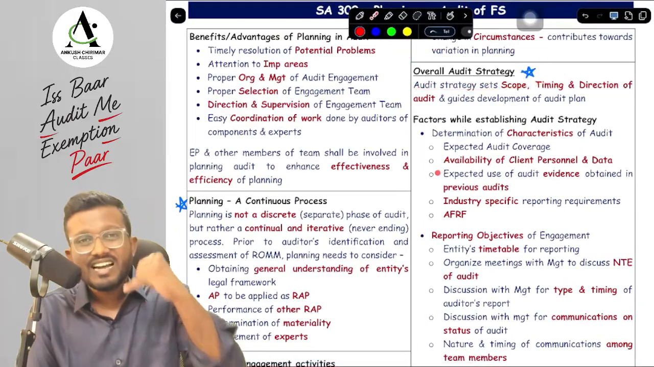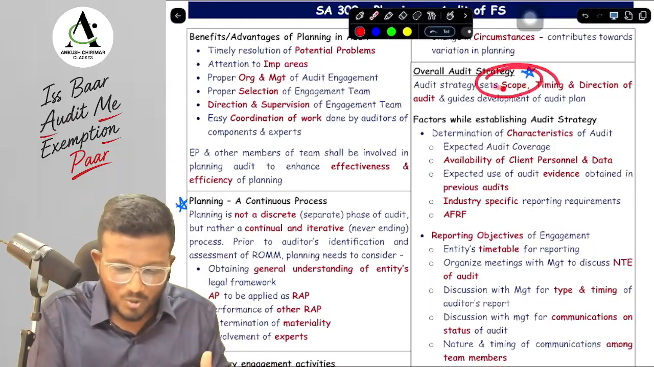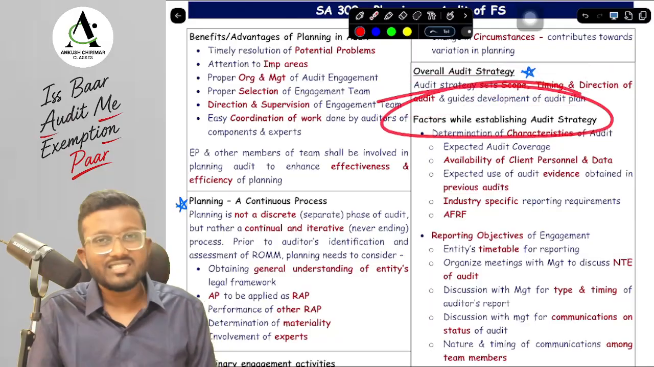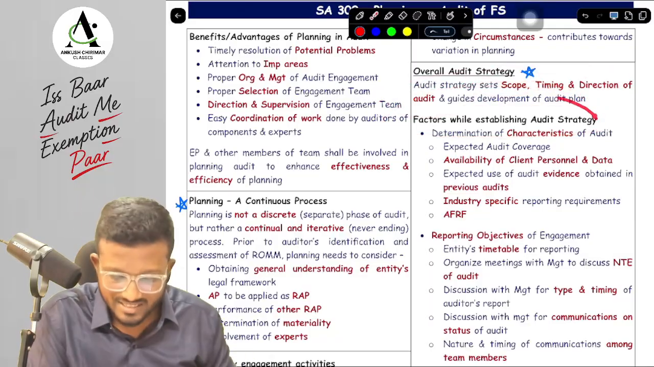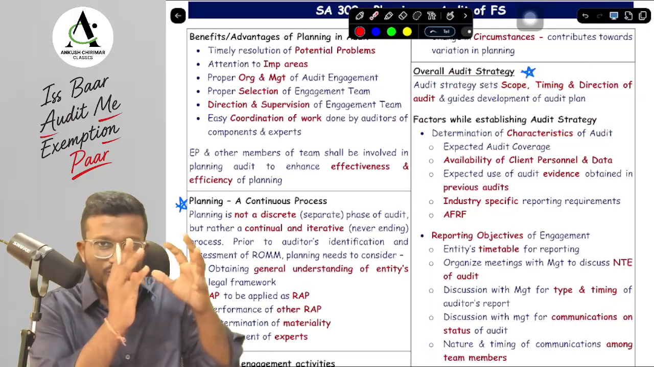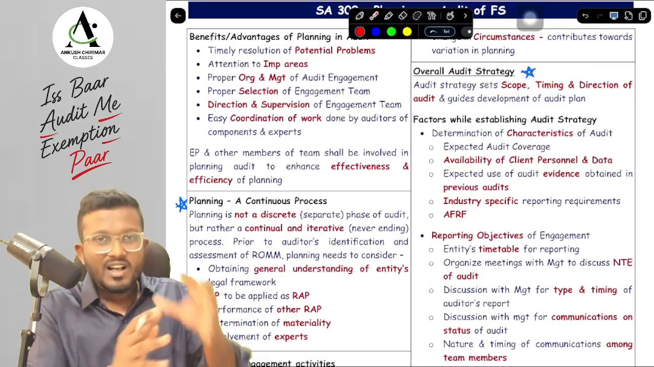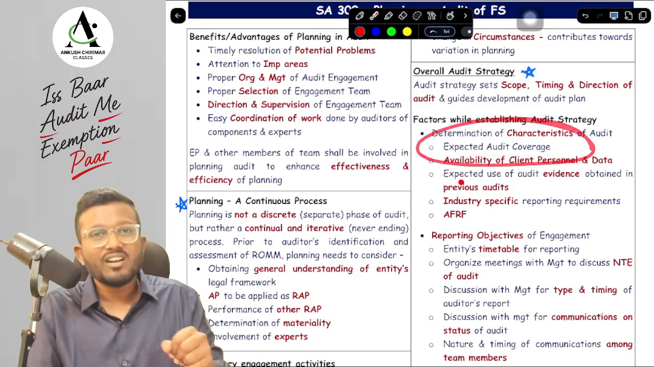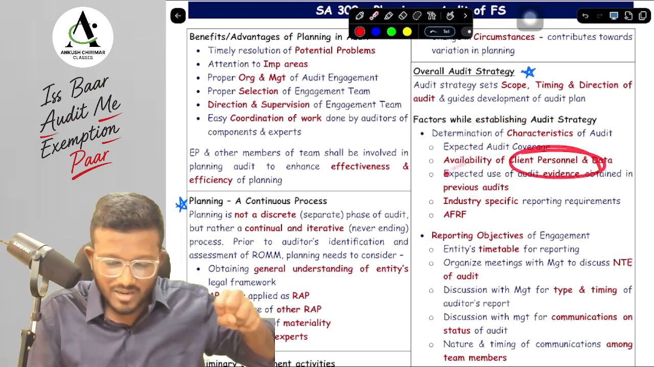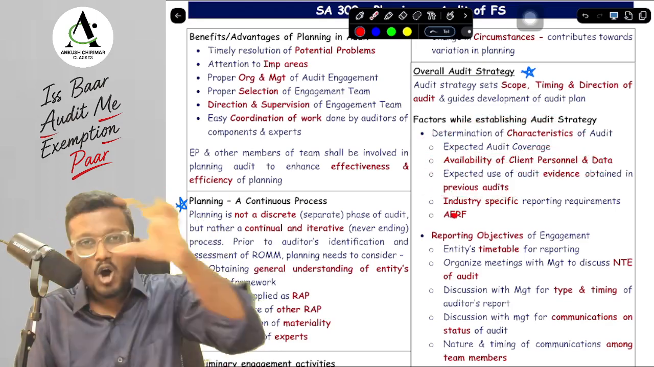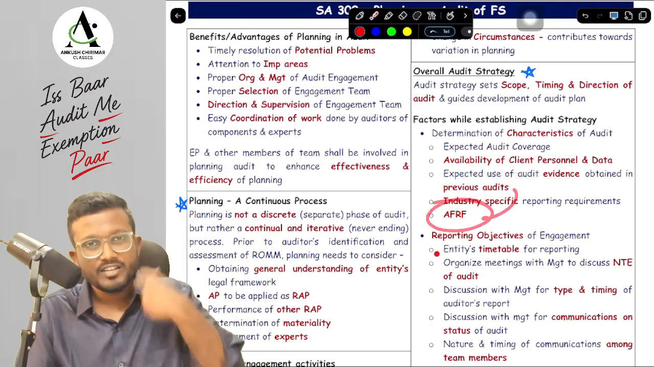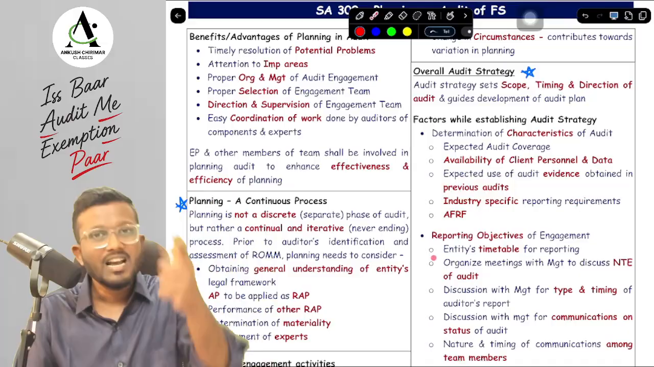Audit strategy sets STD. STD is basically your scope, timing and direction of audit, and it also guides the development of audit plan. Now what are the factors while establishing audit strategy? First is your scope, that is determining the characteristics of audit, which means what? Scope and the laws in scope. In terms of scope, what is the audit coverage? For that audit coverage, whether the information is available and the evidences that can be used from the previous audit. In terms of law, we have to see the industry specific reporting requirement and what is the FRF as per the industry. Next is timing.